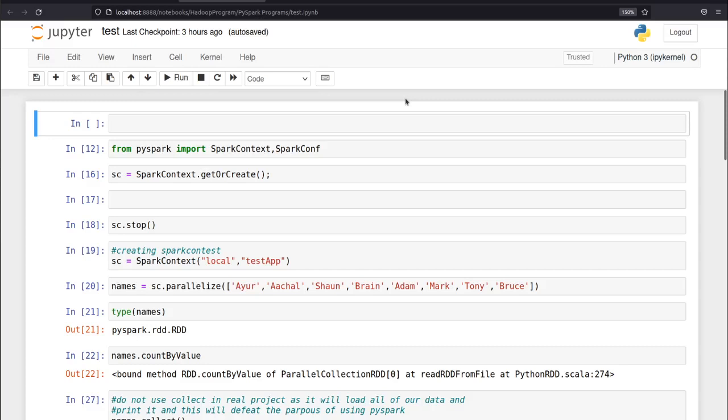Hi everyone, I am Arun Nave, and in this video we are going to take a look over some basics of PySpark. We are going to create some Spark context and then we are going to perform actions on them.